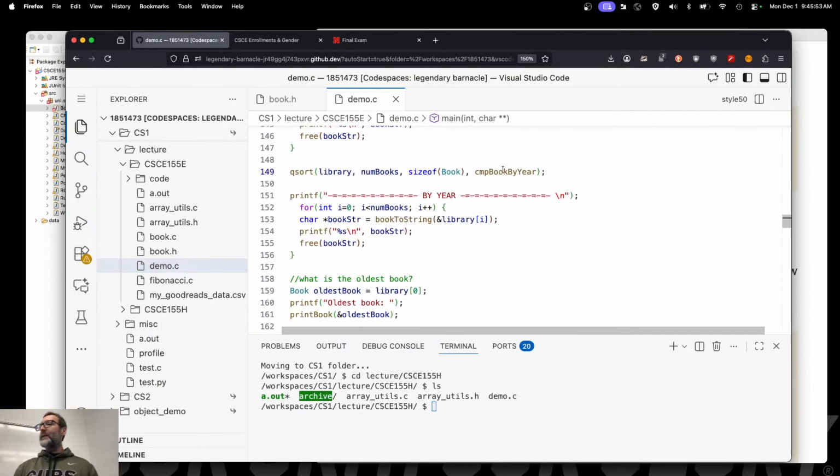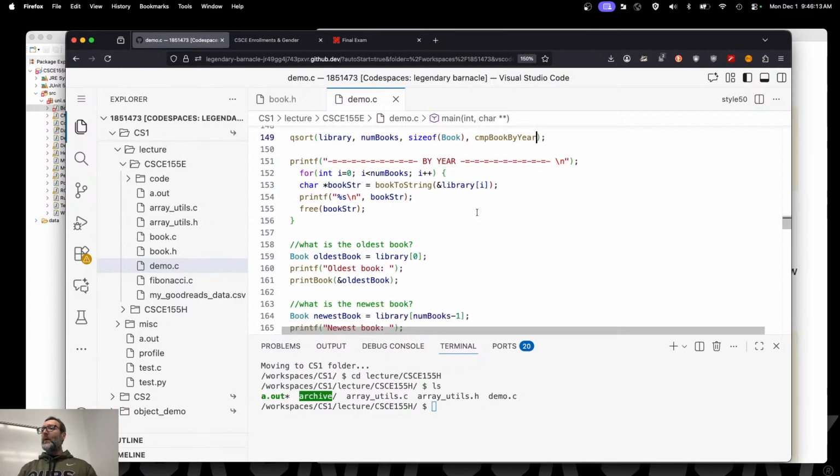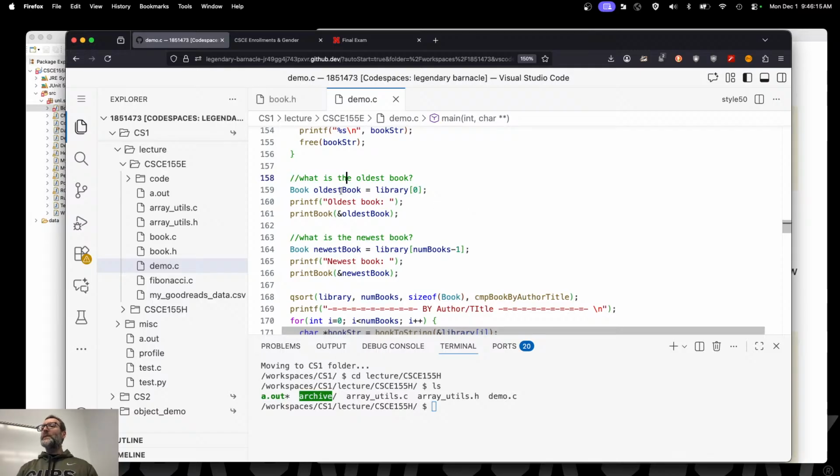I just don't know where it is. But the way that we pass that in is by the function's name. I'm not calling the function. That would require me to give it inputs. I'm passing the function and saying, this is a thing called a callback. I'm saying call that function over there when you need to know whether or not two things are out of order. Okay?